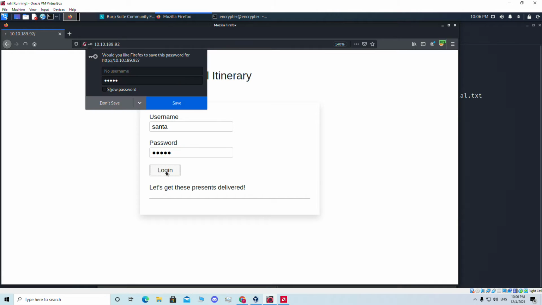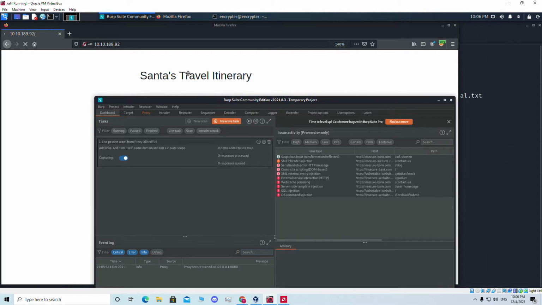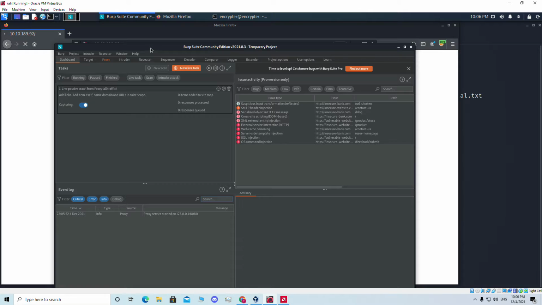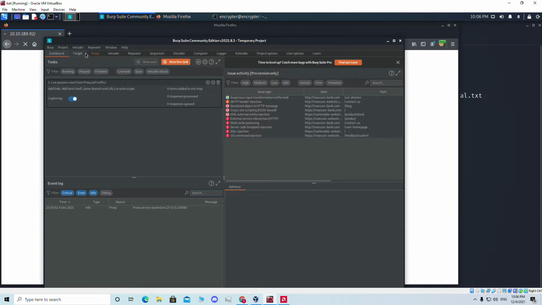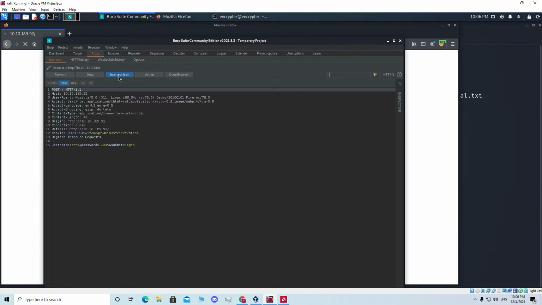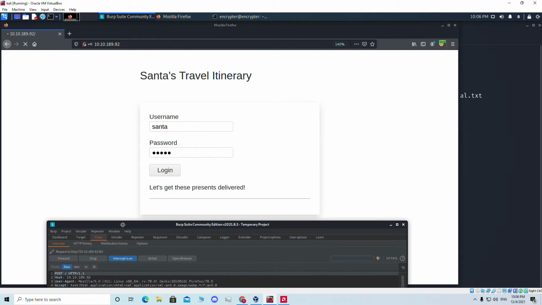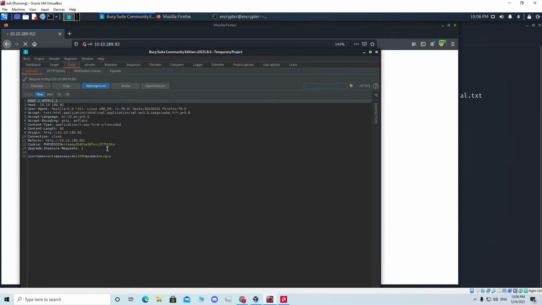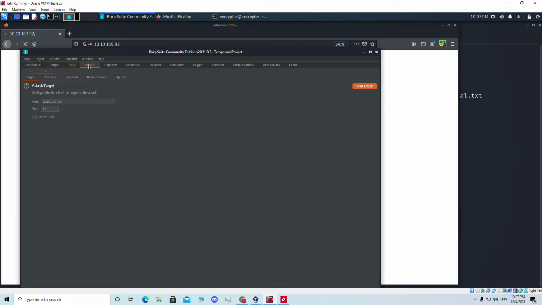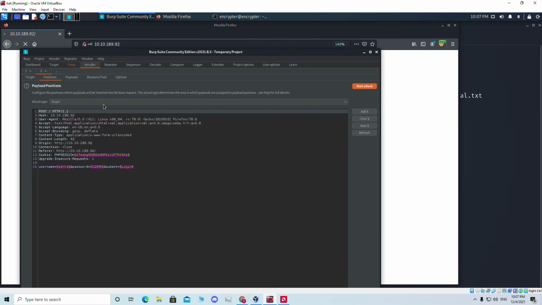So if we click on login, you see the request is already intercepted. If we go to the proxy, you see the intercept is on, and it intercepted the request. The page in Firefox is loading because it's not going anywhere, since it's intercepted by Burpsuite, and we can take it to the intruder. So let's say send it to intruder. If we go to the intruder, we will go to the positions,